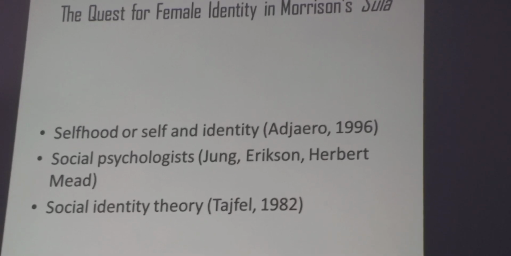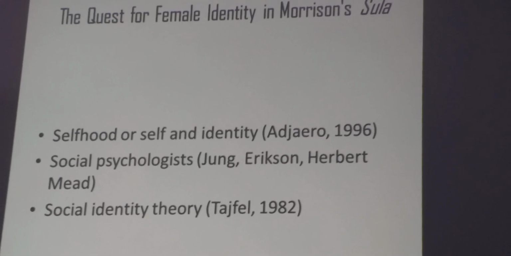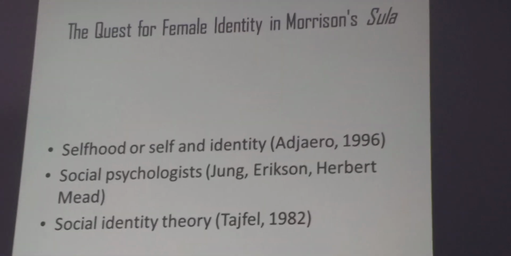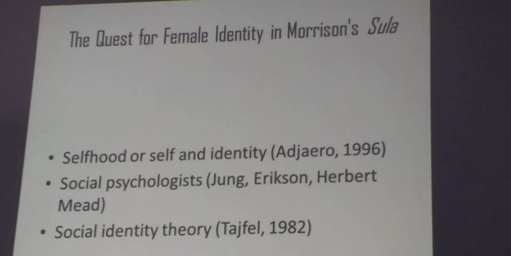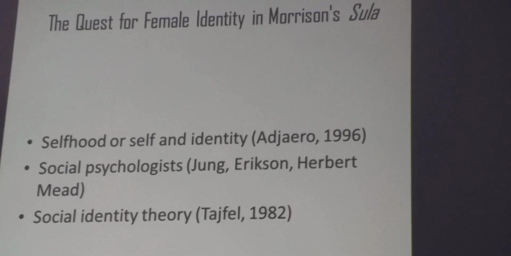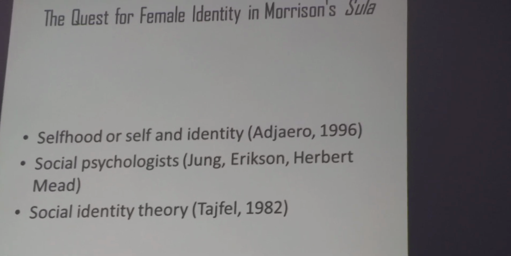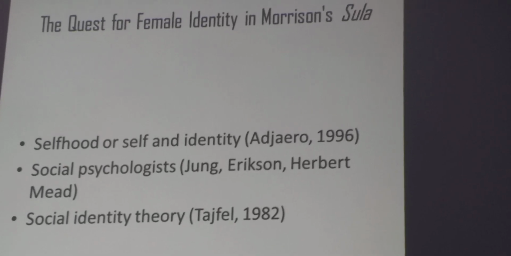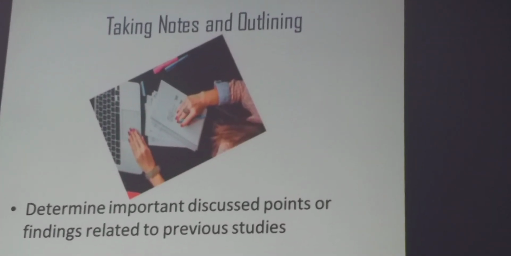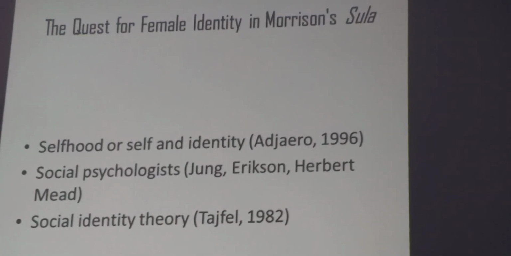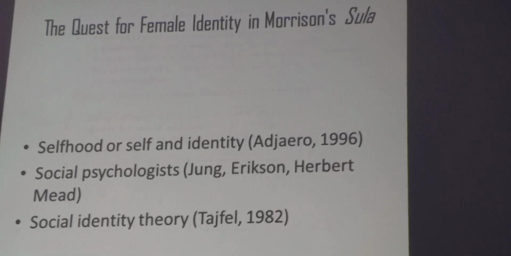For our practice, you are going to write a literature review of no more than 10 pages about this topic, and it's up to you and your readings to include these or exclude them or include other titles depending on your readings. So this is an example of how to take notes and how to outline, and we have provided some outlines of what can be included in our literature review.